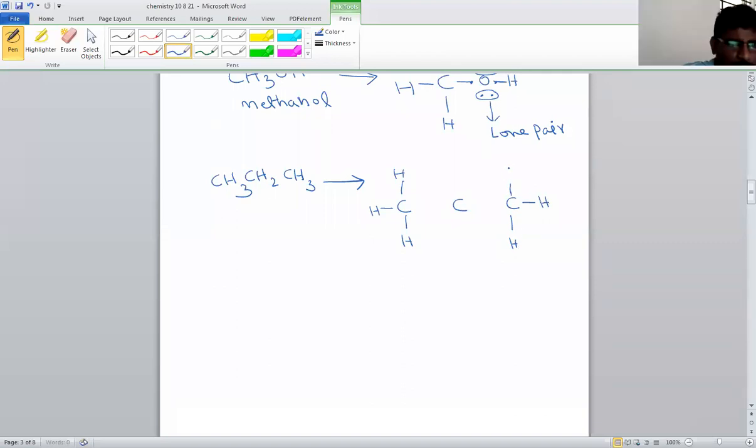Above also hydrogen. The middle carbon contains how many hydrogen? Only 2 hydrogen. So one is below and one is above. The carbon valency must be 4. So that means each carbon atom is also linked together. So this is the complete structure of this molecule. This molecule's name is propane.